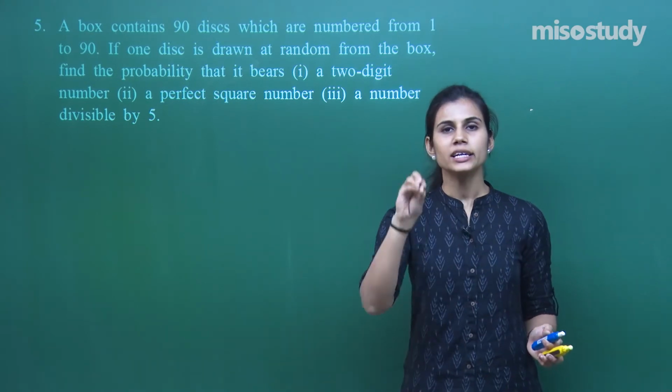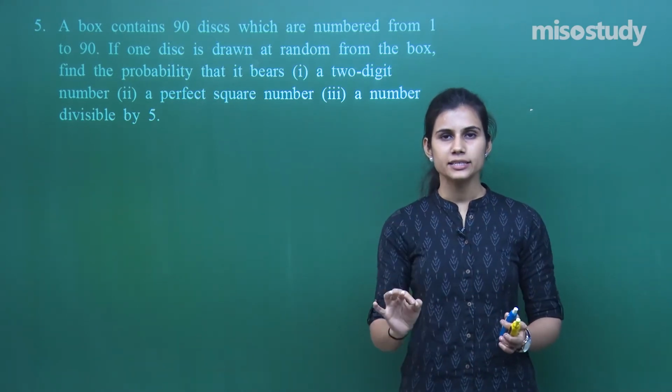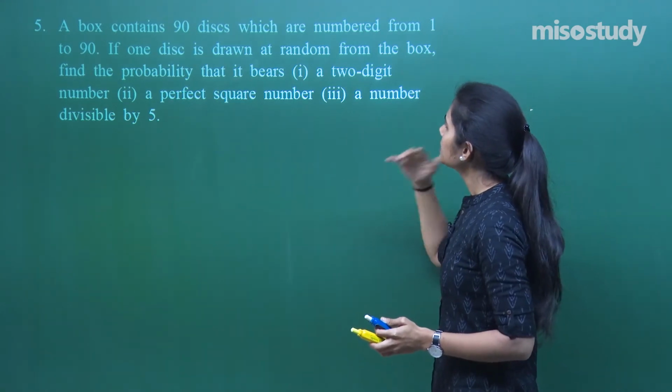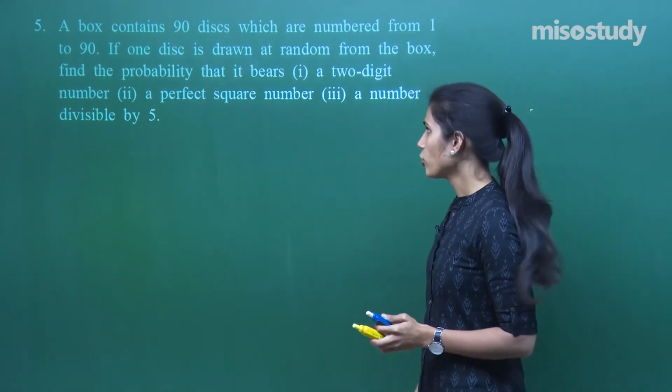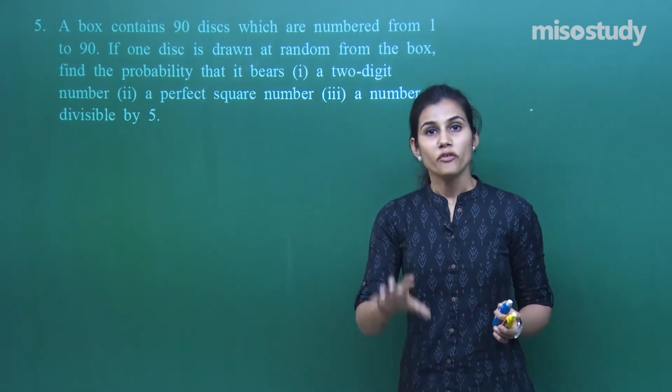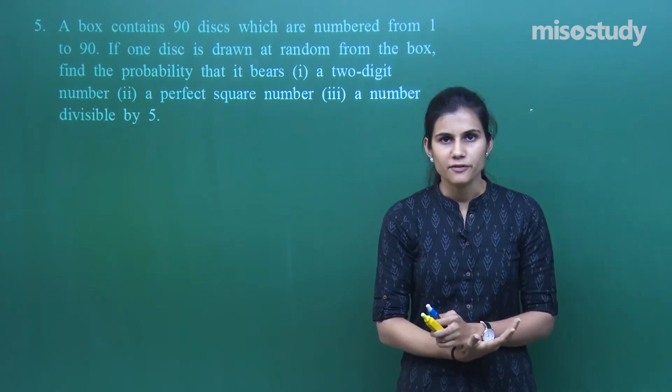Suppose you are withdrawing a disc from a box of 90 discs numbered from 1 to 90. What is the probability that it bears a 2-digit number? What is the probability that the number is a perfect square? What is the probability that the number of the disc that you have withdrawn is divisible by 5?